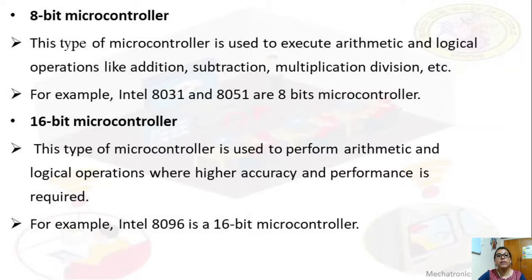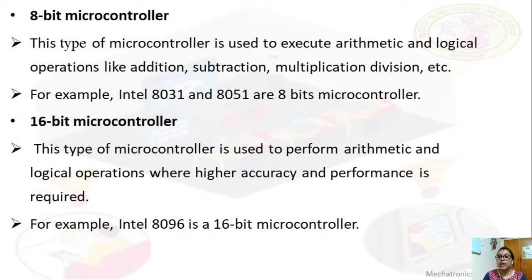So here, 8-bit microcontrollers are used to execute arithmetic and logical operations. Arithmetic operations may be addition, subtraction, multiplication, division, and the logical operations are AND, OR and all the basic logical operations. So that was the function of an 8-bit microcontroller.